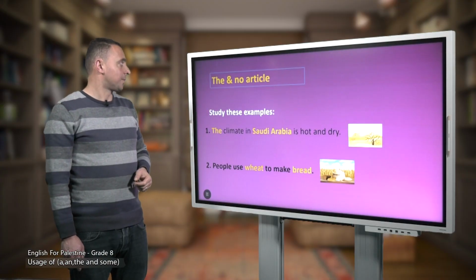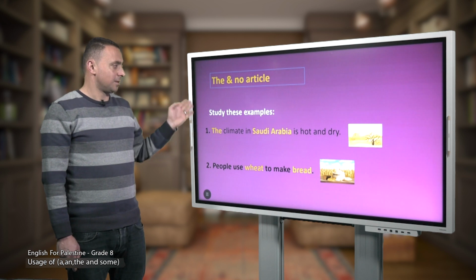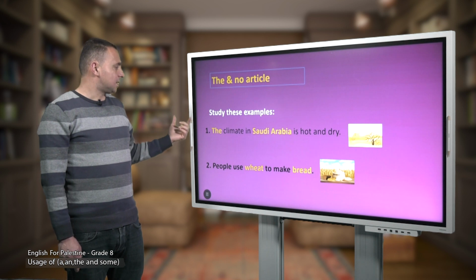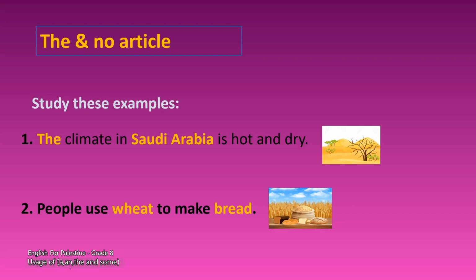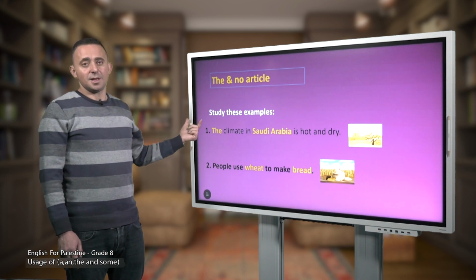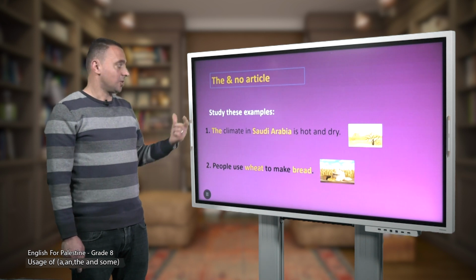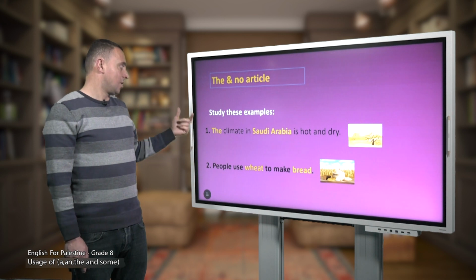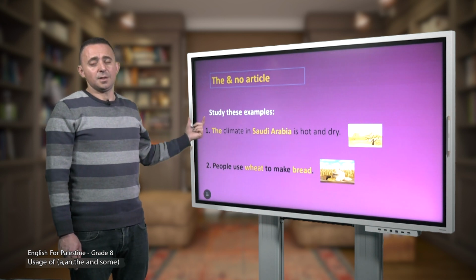Let's continue. Now, we have more examples. We have pictures. Let's study these examples. Number 1. The climate in Saudi Arabia is hot and dry. Here we have the word climate. Notice it's preceded by the definite article the. Why? Because here we are talking about a particular climate. That's why we have to use the definite article the.